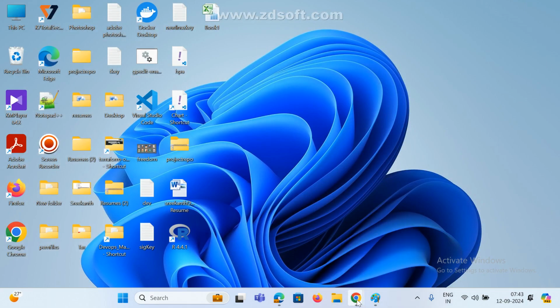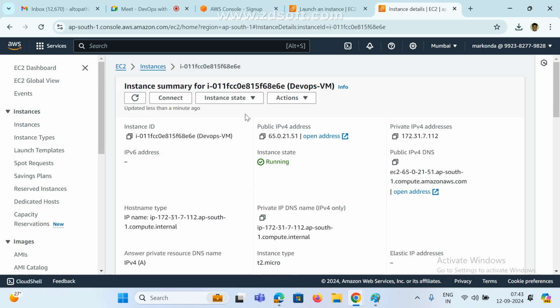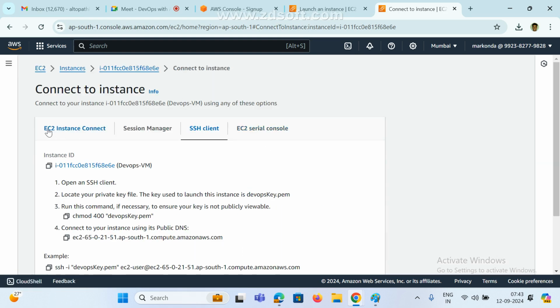Now go here, click on the instance, click on the instance ID, and there is one option, the connect option. See here, connect, next to instance state and actions. Click on the connect button. Here we can see four tabs: EC2 Instance Connect, Session Manager, SSH client, and EC2 serial console.